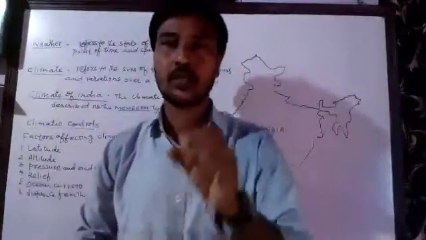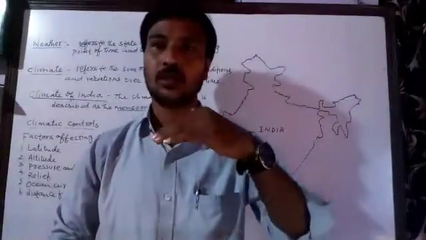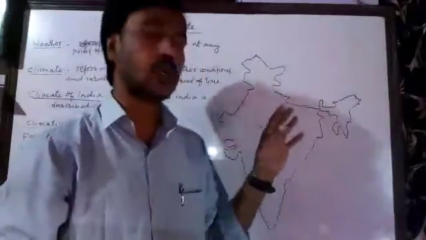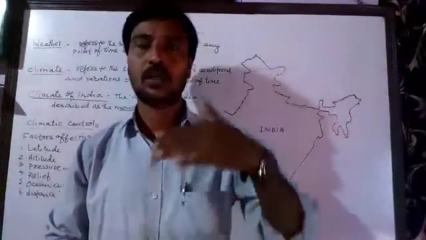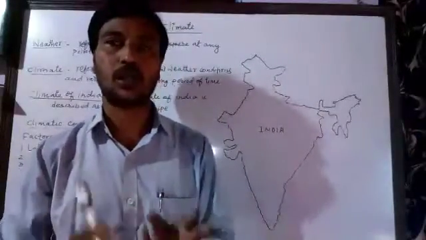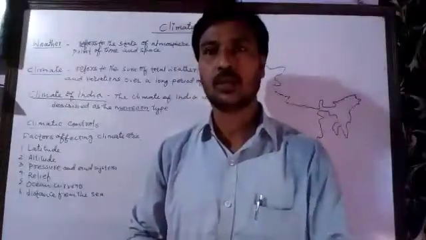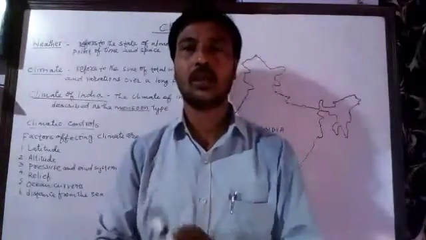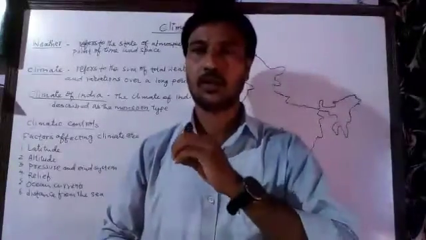When we look at the globe and see the different latitudes, India is mainly located in the tropical regions in the northern hemisphere, and therefore we call the climate of India the tropical monsoon climate. That's the name of the climate of India, because India is located in the tropical area.